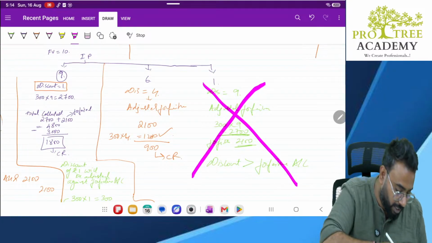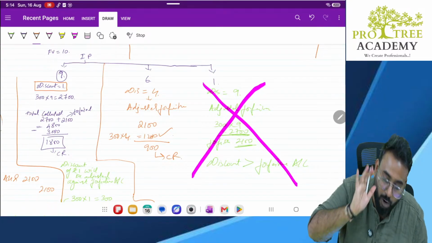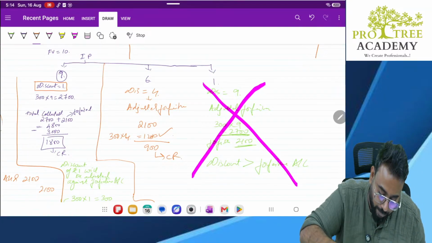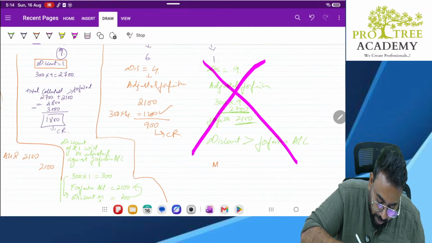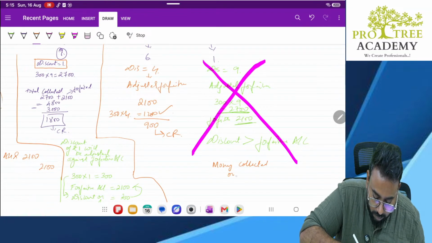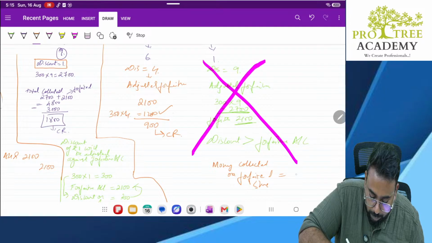In other words, sir, how to find out this very quickly? Simple, sir. How much money was collected on forfeited shares? Sir, 5 rupees plus 2 rupees.